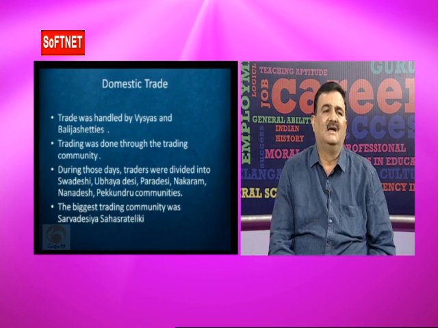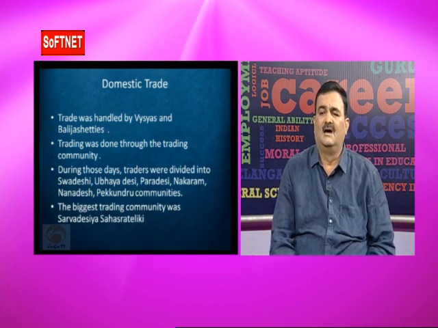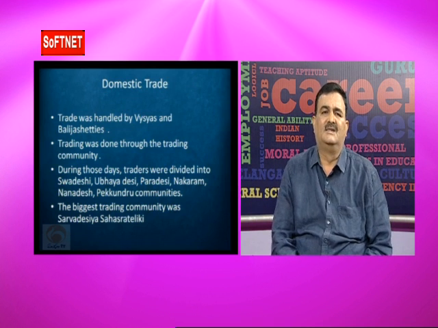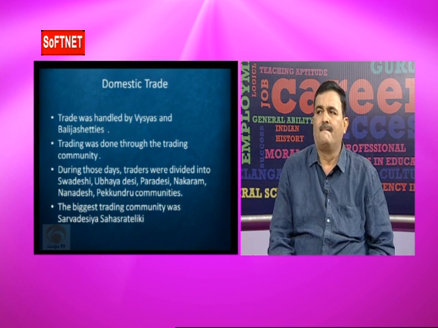Trade was handled by the Vaishyas, Banjaras and Balija Shettis, and trading was done through the trading community, through the guild system. In each guild they had one president. His name is Sreshti.